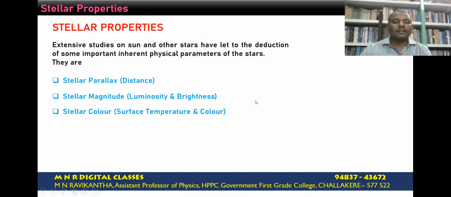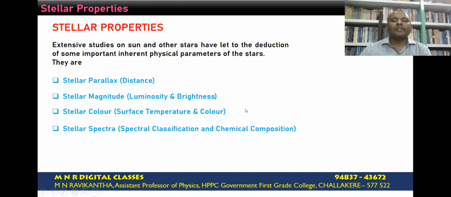The stellar color gives the effective surface temperature of the star and its appearance. Spectra is another important inherent physical parameter which gives us the idea regarding the chemical composition and also the color appearance of the stars.